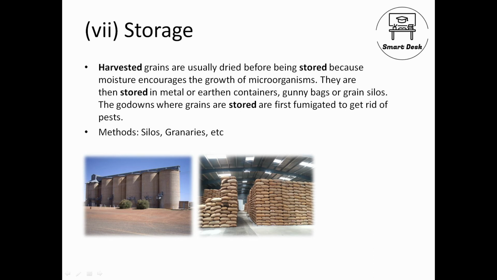So we need to store the grains in a proper place. Generally we store the grains in two ways. One is silos. The silos are big cylindrical chambers where we store our grains, usually shown in the first picture, and in the second picture it is a granary, or you can say godown. So this is the storage. So finally we know what a crop is, the types of crops, and the steps to grow a crop. So this is all about the chapter.